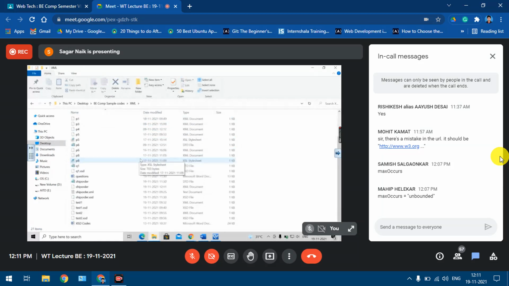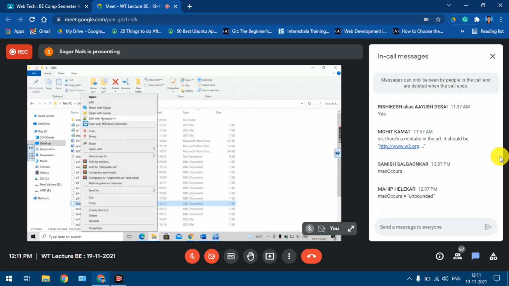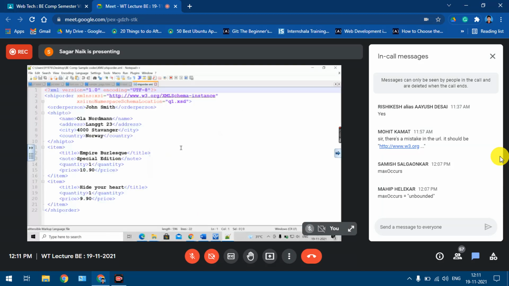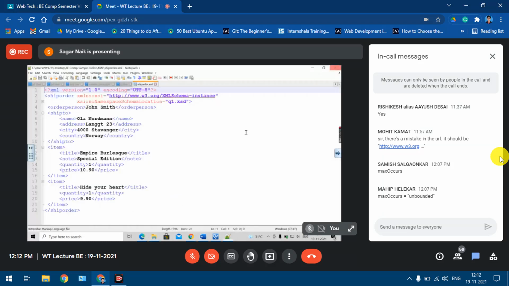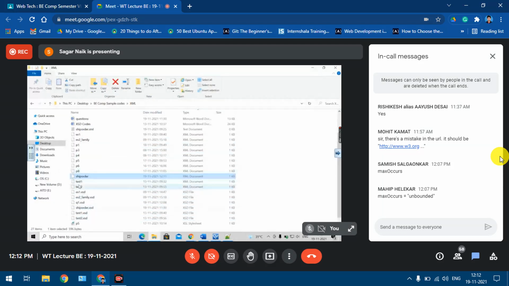What was the file? ShipOrder.xml. Yes, this was the XML document. Okay, there are some problems. This was the XML file, and then q1.xsd it was.